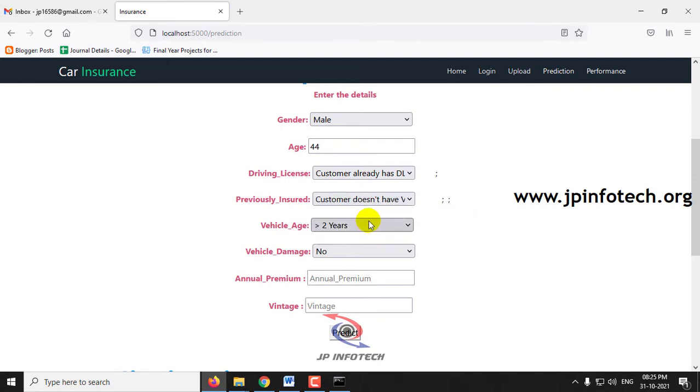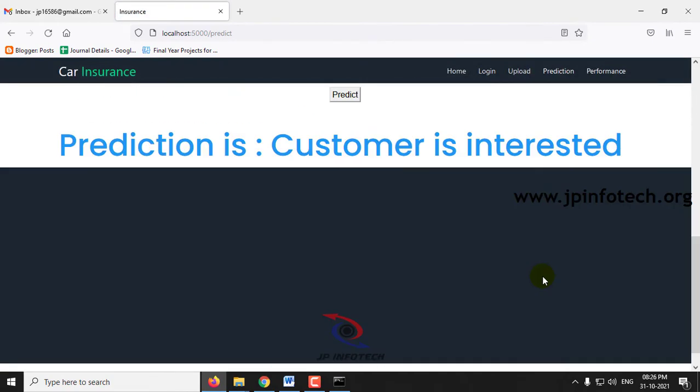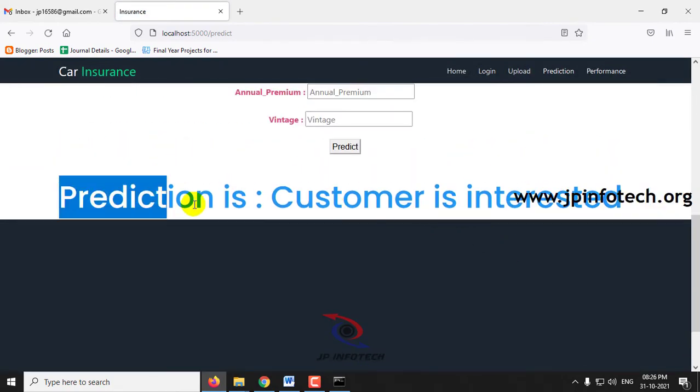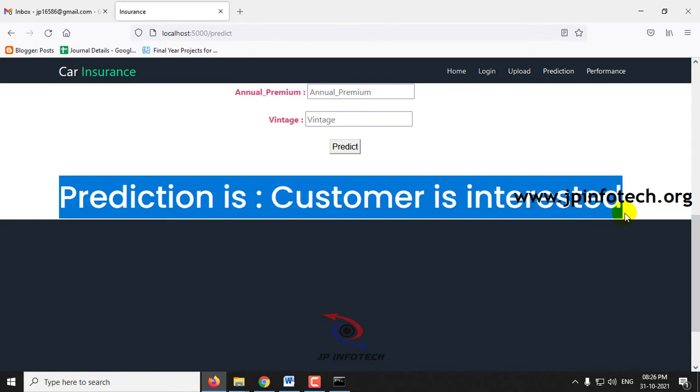Vehicle age is greater than 2 years, vehicle damage yes, annual premium around 40,454, and vintage is 217. Let us check the prediction result. Just click the predict button, and now you can see the prediction result is that the customer is interested.